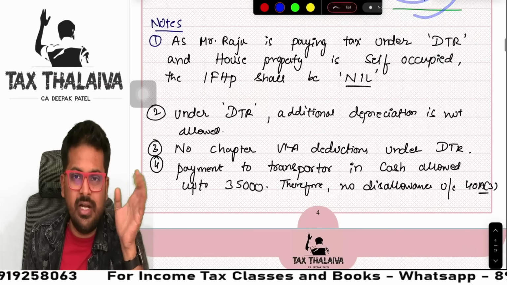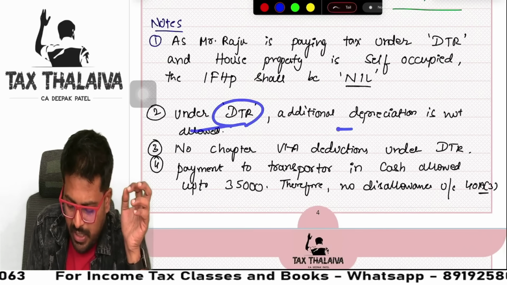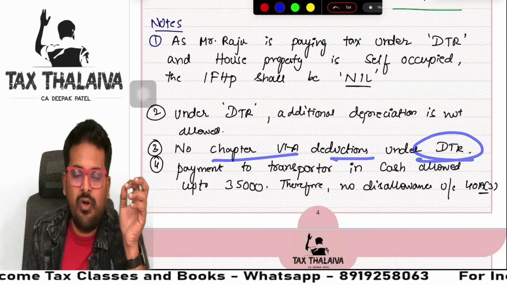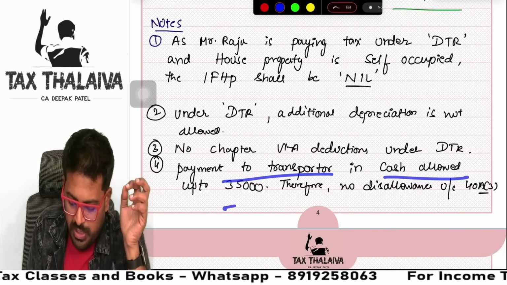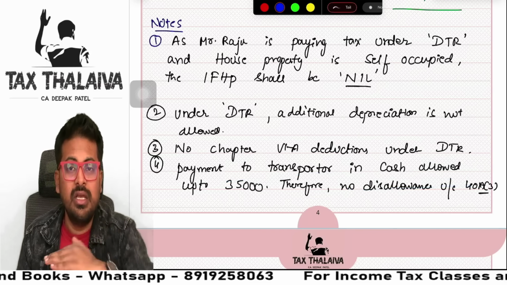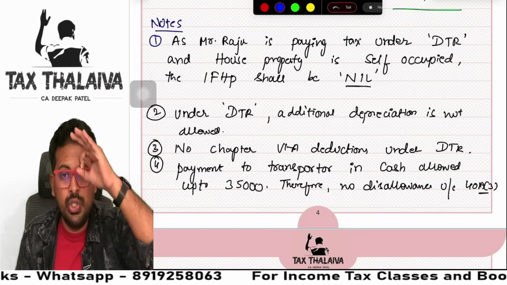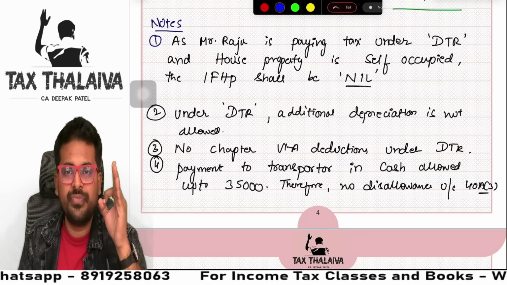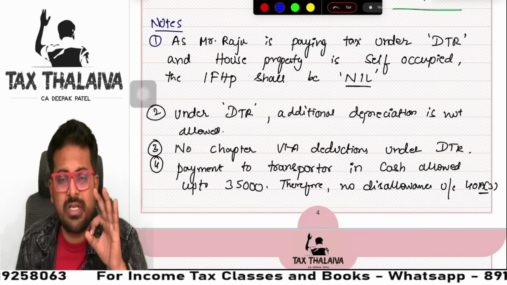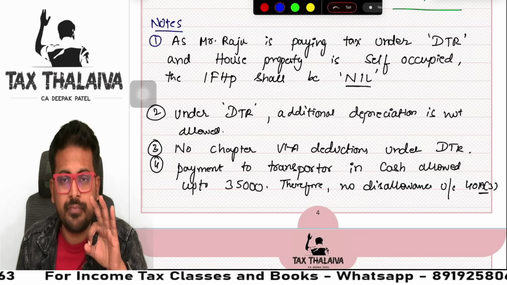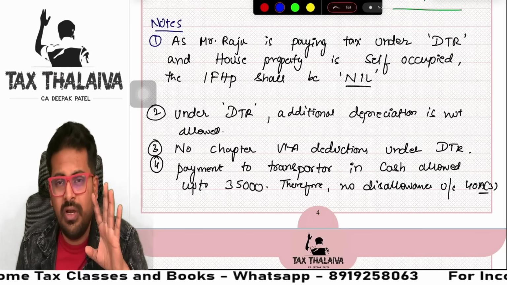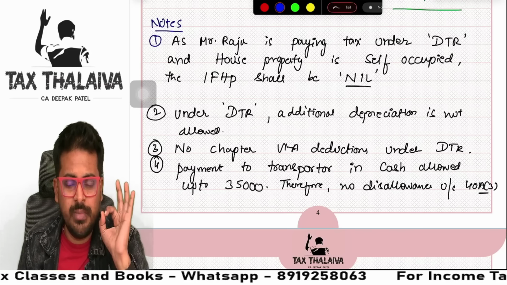And you write some additional notes. Under default tax regime, additional depreciation is not allowed. No chapter 6 deduction under default tax regime. Payment to transporters under 35,000 is allowable. No disallowance under section 40A(3). This much if you write, guys, you can expect minimum 13 marks out of 15 marks. Follow these steps, guys. Follow these steps, you will get full marks. Beautifully, you will not miss even a single piece of information.